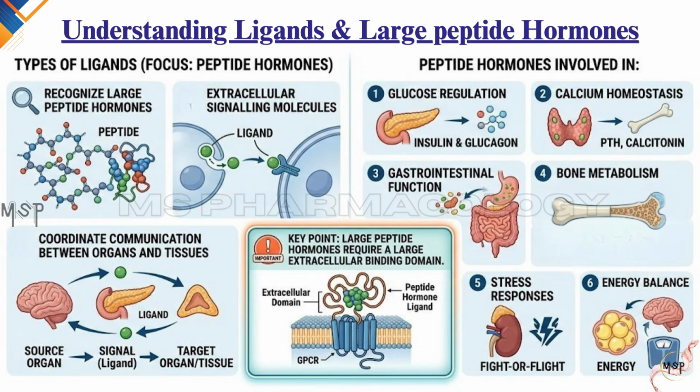Class B receptors primarily recognize large peptide hormones. These peptide hormones function as extracellular signaling molecules that coordinate communication between different organs and tissues. Examples include hormones involved in glucose regulation, calcium homeostasis, gastrointestinal function, bone metabolism, stress responses, and energy balance. Because peptide hormones are relatively large molecules, they require the specialized extracellular binding domain found in Class B receptors. Let us now examine some representative members of this receptor family.